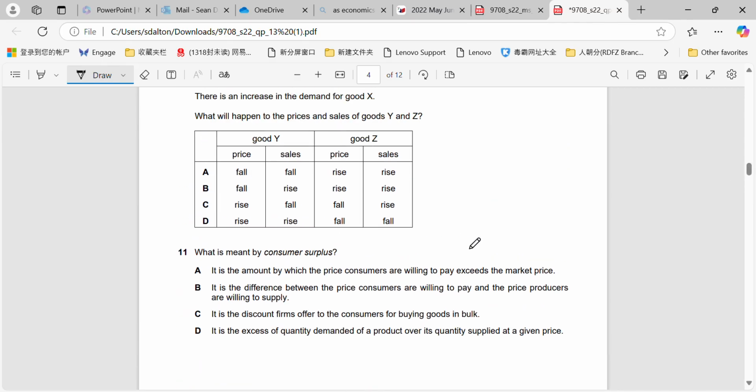Consumer surplus, very simple again. That is also just a definition question. It is the amount by which what consumers are willing to pay exceeds the market price.